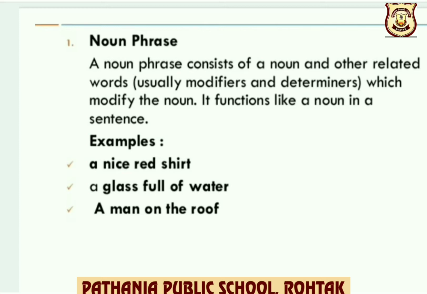It functions like a noun in a sentence. For example, a nice red shirt, a glass full of water, a man on the roof. So children, here you can see the nouns shirt, glass, man have been modified. Even remember, children, that noun phrase answers to the question what.